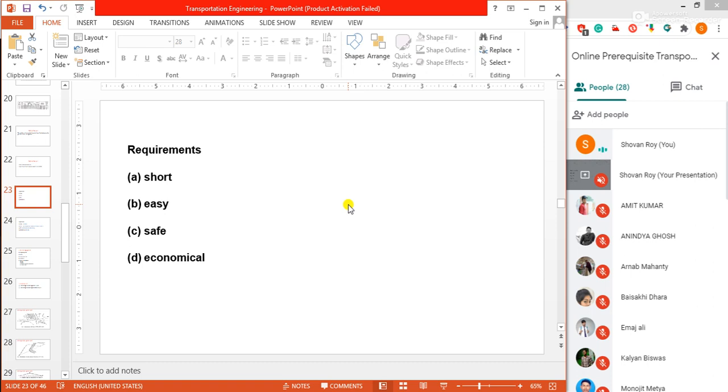Then easy. The alignment should be such that it is easy to construct and maintain the road with minimum problems. Also, the alignment should be easy for operation of vehicles, with easy gradients and curves. So there should be fewer gradients, upper gradient, lower gradient, or curves. Curve sections should be minimum as much as possible.